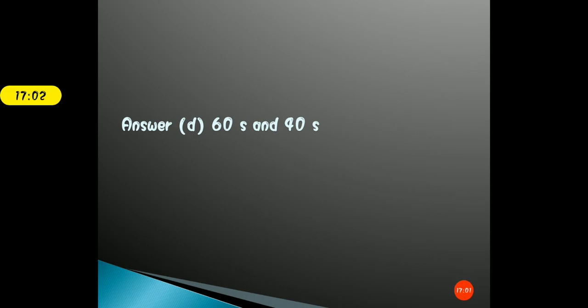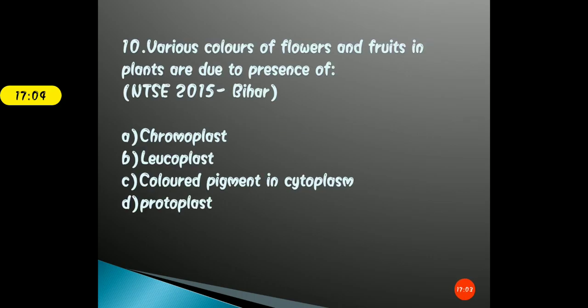So moving further, the last question for today is: various colors of flowers and fruits in plants are due to the presence of. This question appeared in the NTAC 2015 Bihar examination. The options are A, chromoplast, B, leucoplast, C, colored pigment in the cytoplasm, and D, that is protoplast. So take your time, mark the right answer over here.